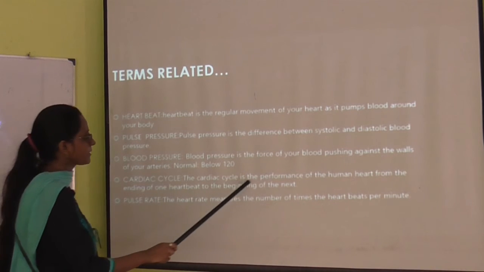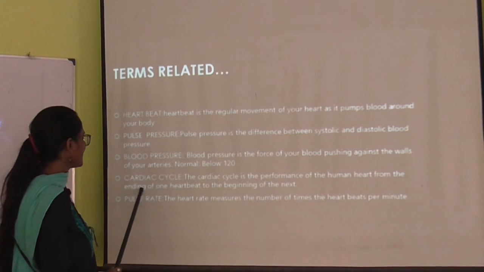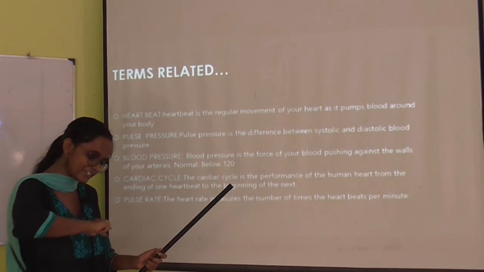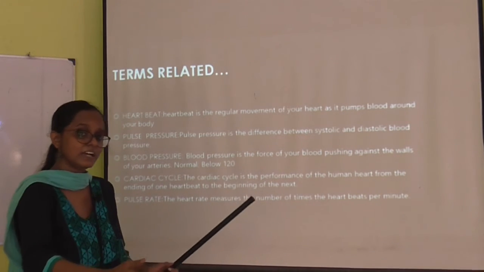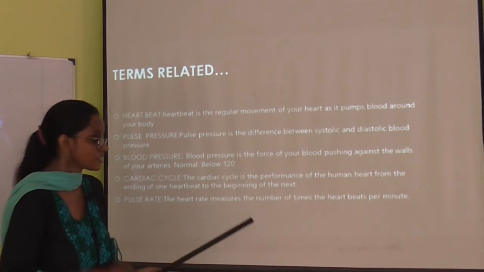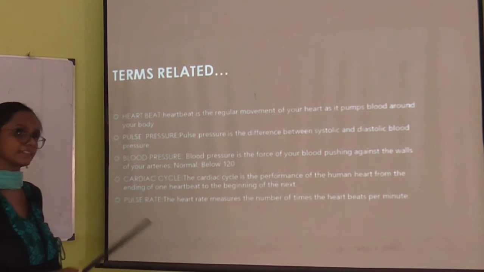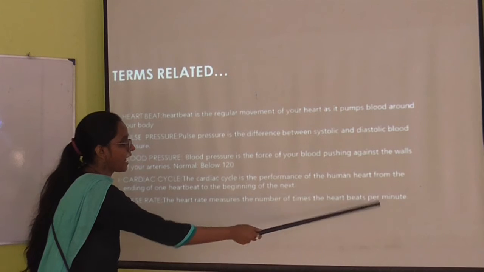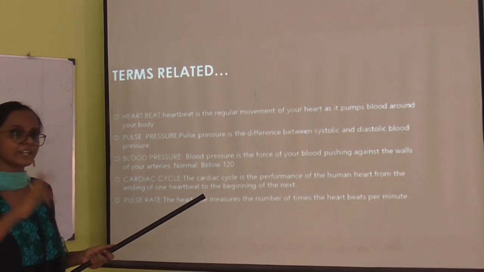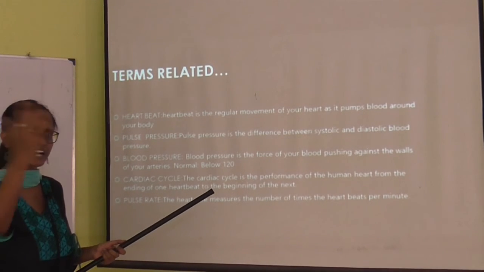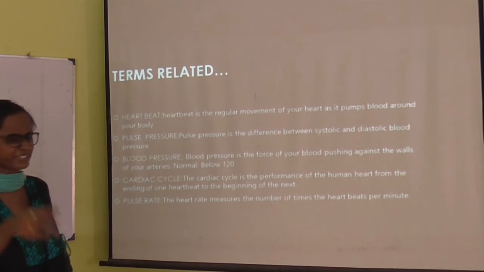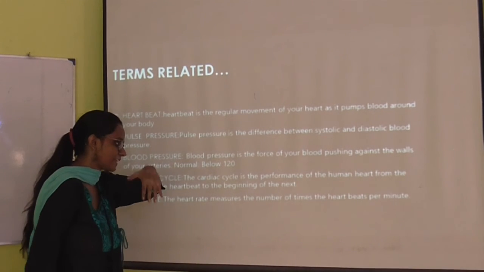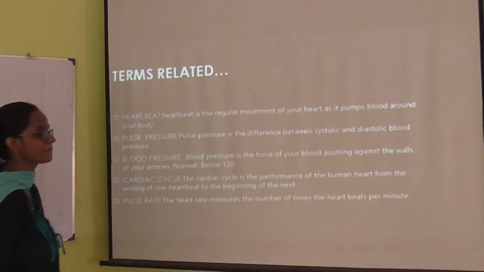The cardiac cycle is the performance of the heart from the end of one heartbeat to the beginning of the next, meaning once one heartbeat has ended, within 0.6 seconds another heartbeat starts. So that is the cardiac cycle. Next, pulse rate: it measures the number of times the heart beats per minute, meaning in a particular minute how many times the heartbeat occurs, nearly 70 to 80 I think. That is measured by the pulse rate.